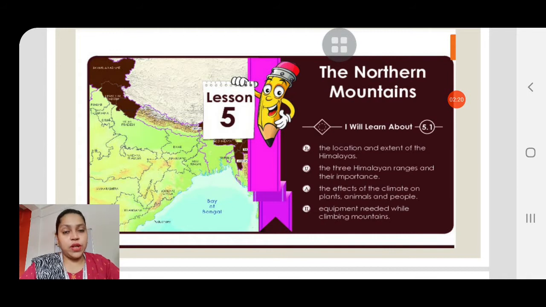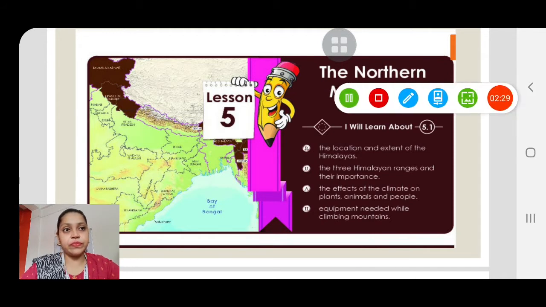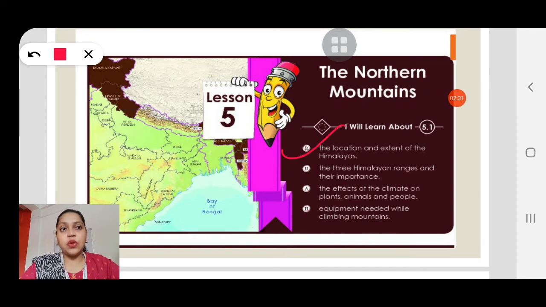So what will we study in this lesson, let's see. We will study about the location and extent of the Himalayas, where the Himalayas are located and from where till where is the extent of the Himalayas. Then we'll study the 3 Himalayan ranges and their importance.